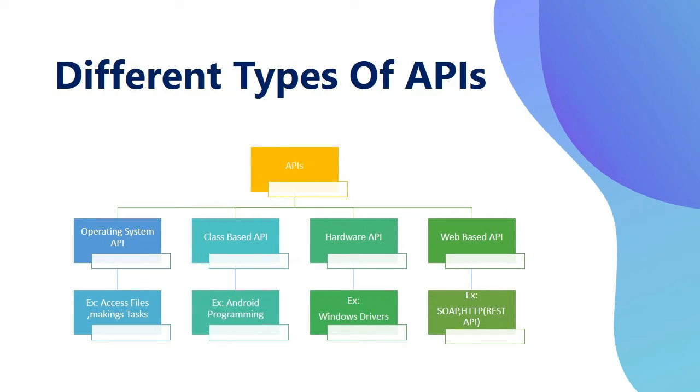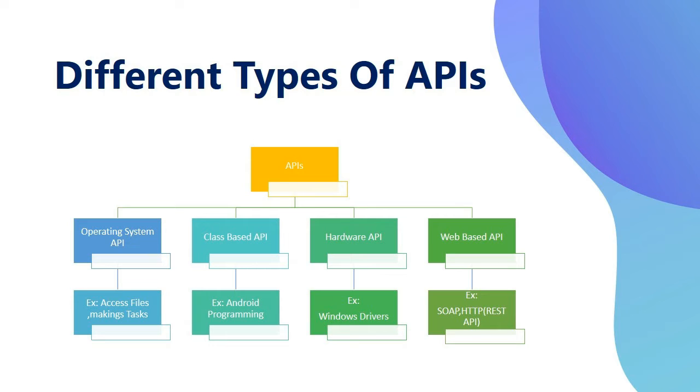Here we can see different types of APIs. Actually, these are not official categories; I defined them myself for understanding purposes. So let us move on. First one is the operating system API. This is one of the key role APIs, an operating system API which allows running applications on a device. For example, you can't run Android applications on Windows.